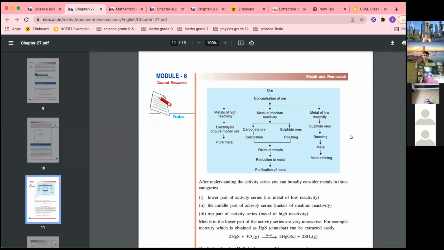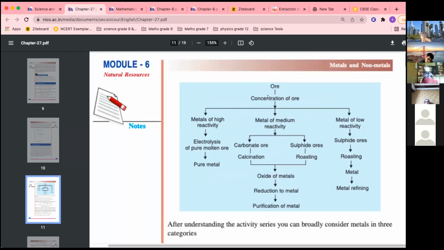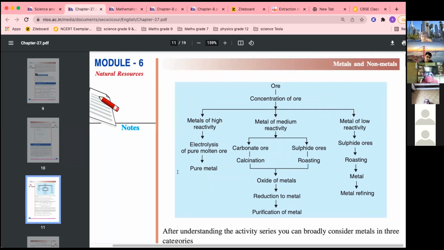So this is the chart which I'm going to draw now. This is written, you can see over here. I'll explain from here and then I'll make the chart once again, because then I'll write the points also over here. So this is ore. Concentration of ore means in this process, whatever impurities are there in the ore are removed. So it is called concentration of ore.